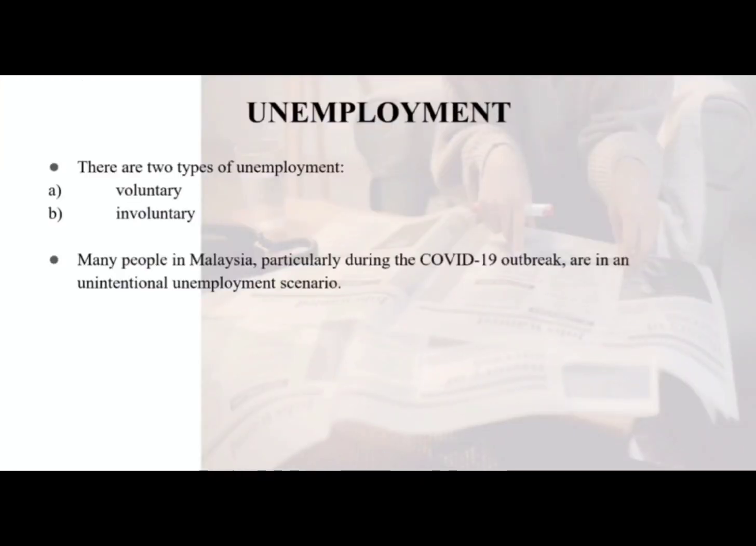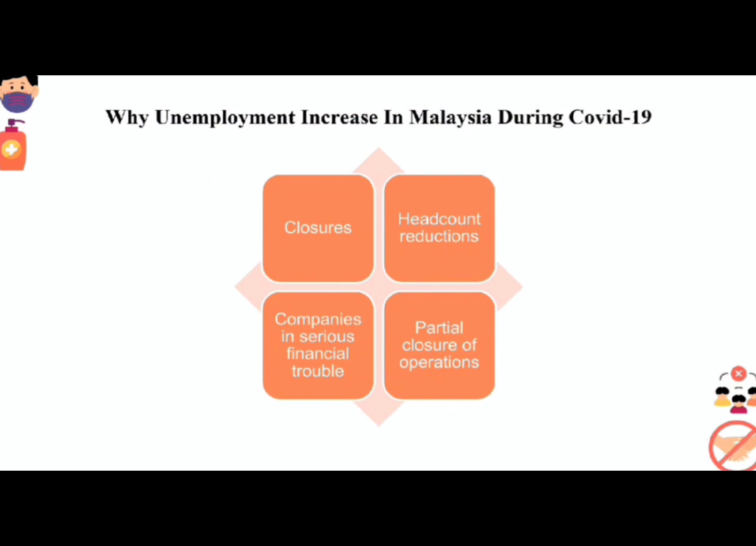There are two types of unemployment, which are voluntary and involuntary. First, voluntary means that a person left their job willingly in search of another job. Second, involuntary means that a person was fired and must now look for another job. Many people in Malaysia, particularly during the COVID-19 outbreak, are in an unintentional involuntary unemployment scenario. Closure, headcount reduction, companies in serious financial trouble, and partial closure of operations are the reasons that made unemployment and the unemployment rate increase in Malaysia during COVID-19.